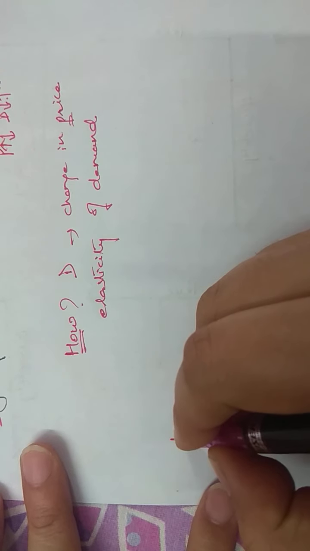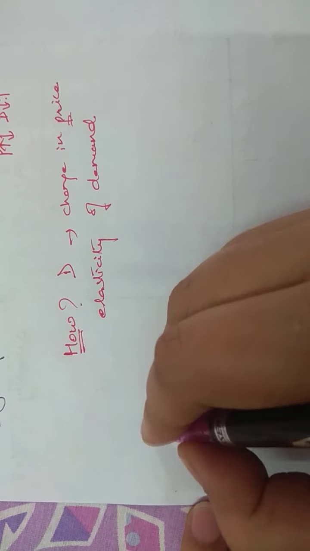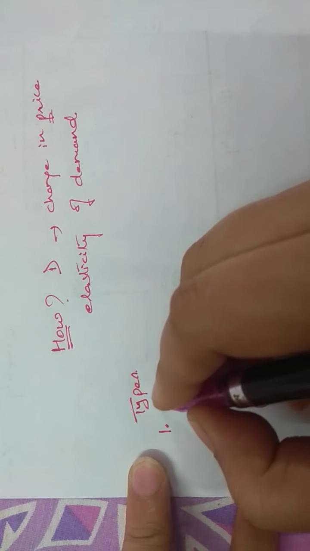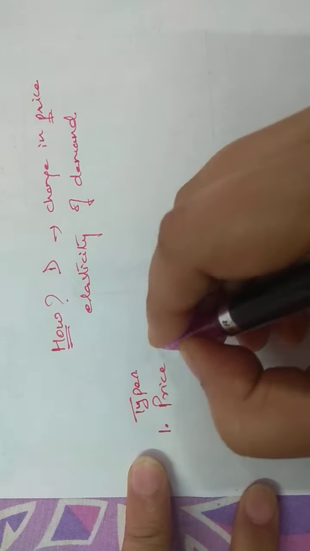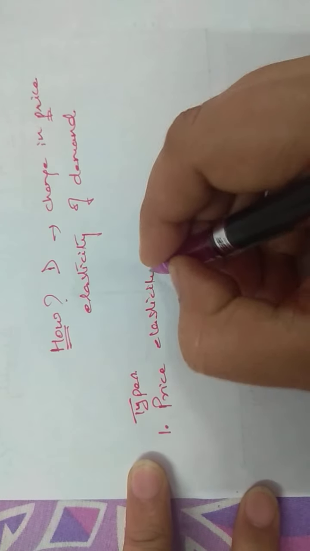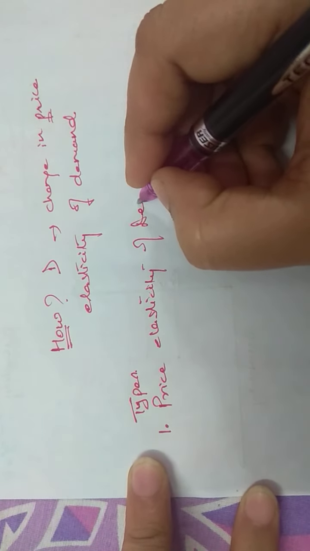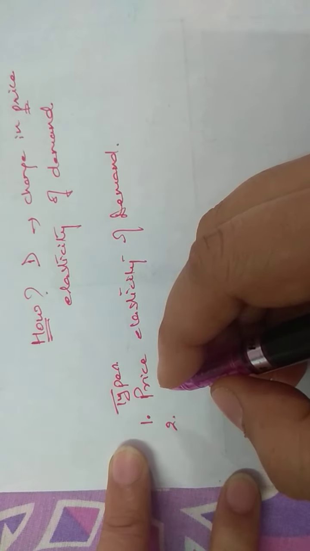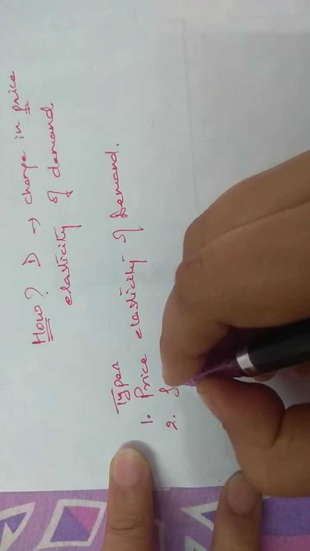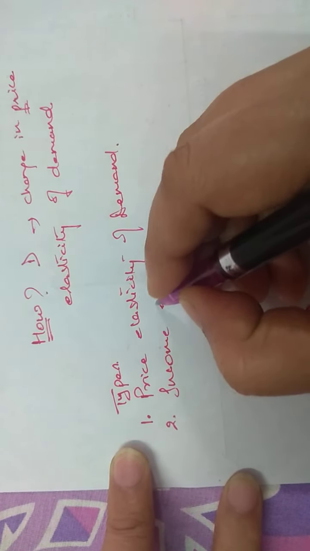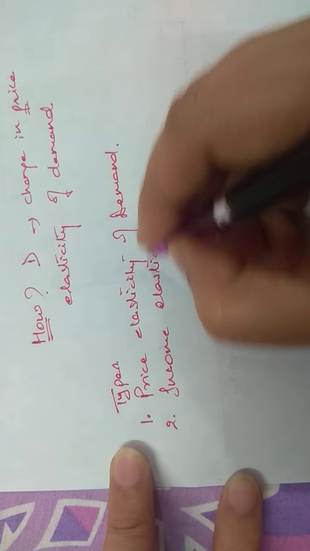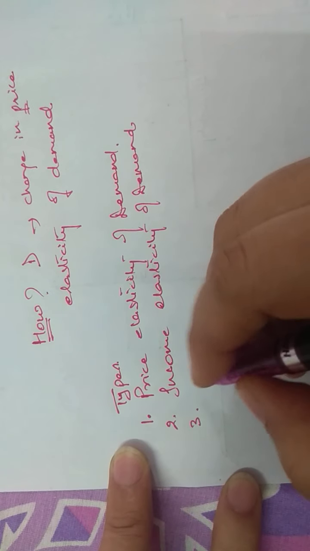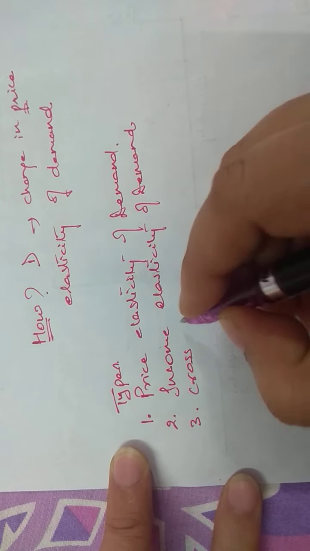On the basis of price, we have the first type, that is price elasticity of demand. Then, because the income also affects the demand for a commodity, we also have income elasticity of demand. And the third one is cross elasticity of demand.